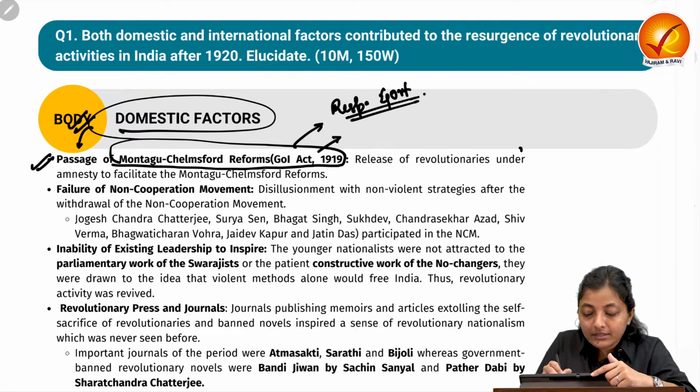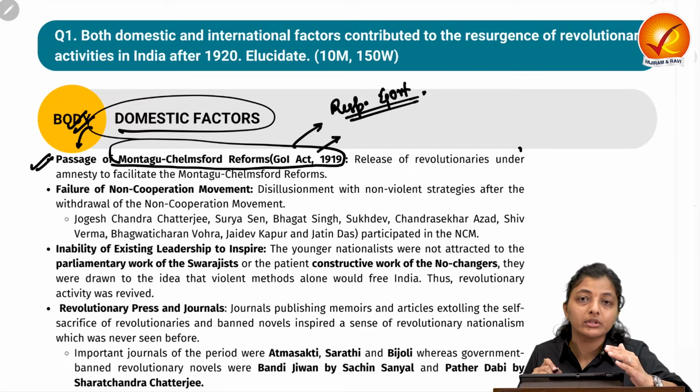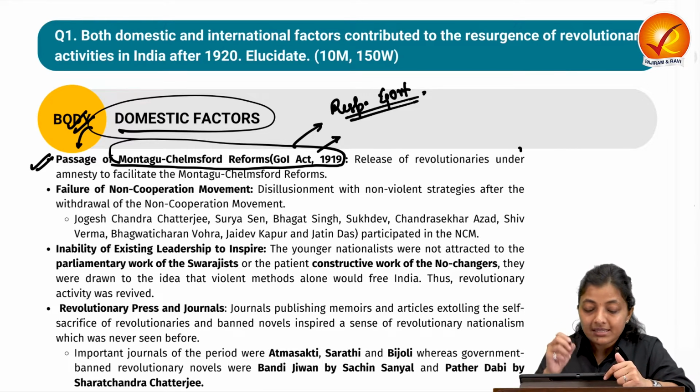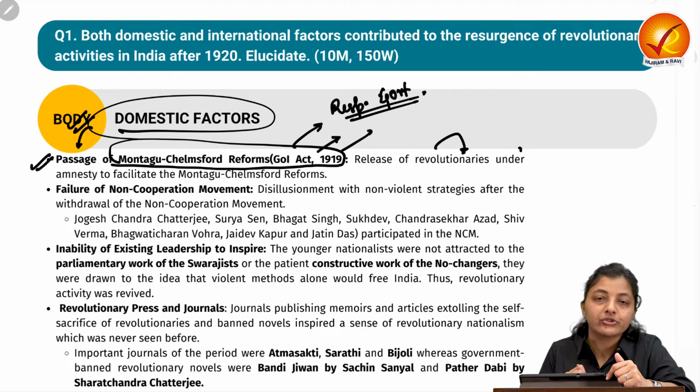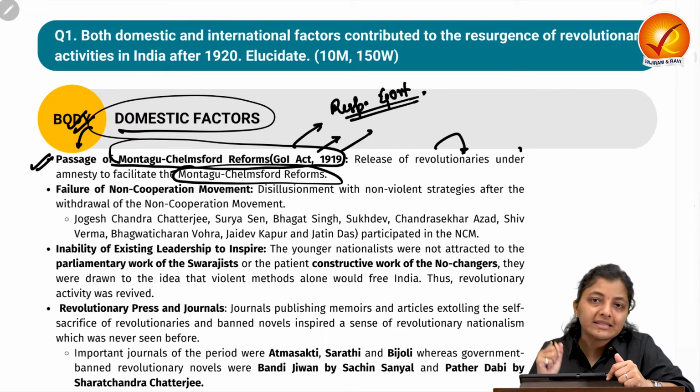But the outcomes of these reforms were not according to the expectations of the freedom leaders in India at that particular time. So they were dissatisfied with the outcomes of this law. Second, during this agreement, the British government released a number of revolutionaries under the general amnesty, so that the Montagu-Chelmsford reforms could be facilitated.